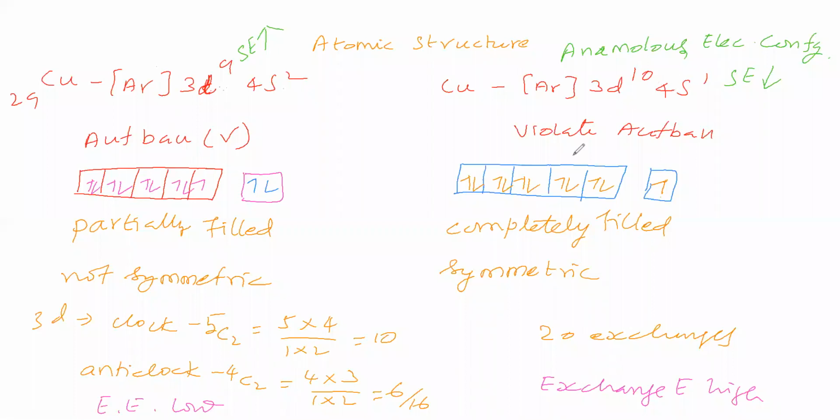This we are explaining using symmetry, another one is exchange energy, and another one is the screening effect. Though this configuration violates the Aufbau principle, this is the correct configuration. Okay, the atomic structure theory part is completed. Now we will go for sums in atomic structure.